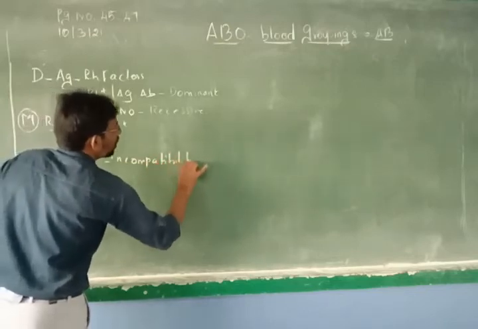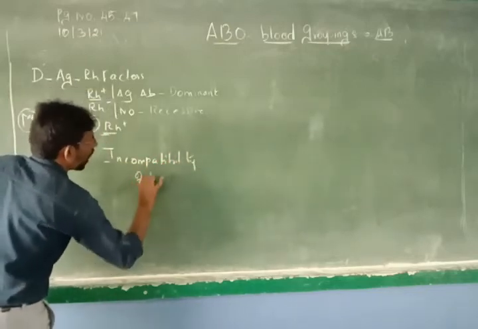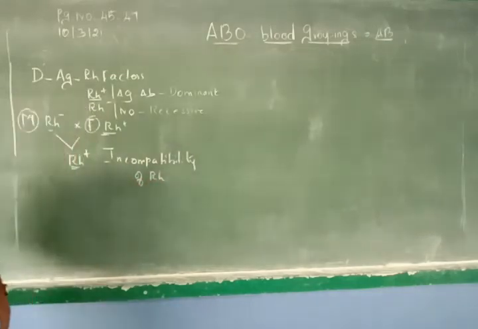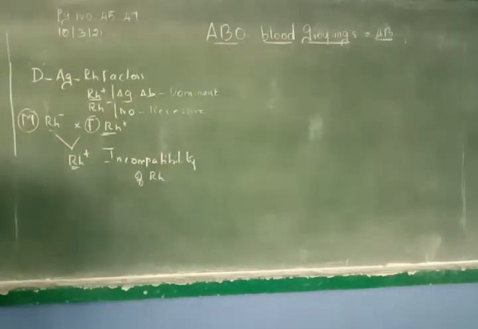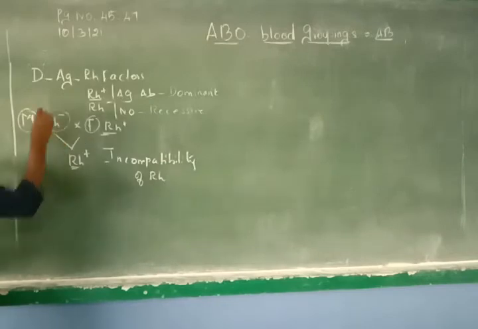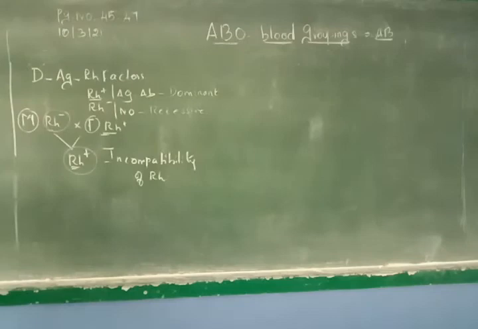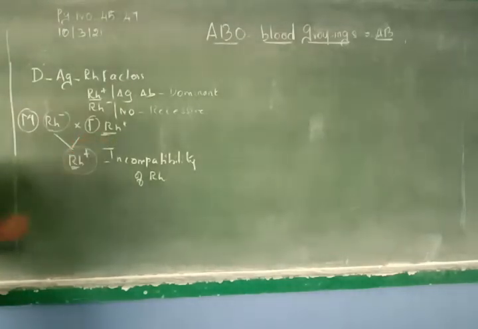Incompatibility means not matching of Rh factors. In the sense, the mother's Rh and the fetus's Rh should always be similar, not the father and the fetus.